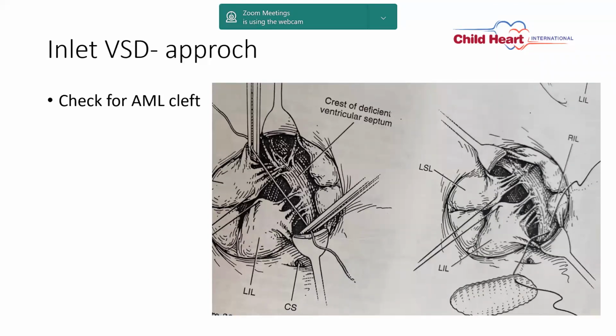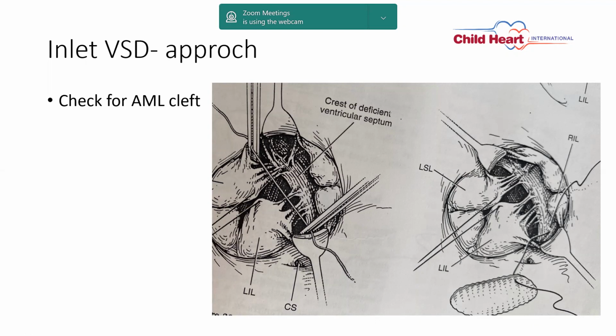Inlet VSD. Inlet VSD exposure is through the transatrial approach. Here, as we know, it is like an AV canal kind of VSD. So your approach of VSD closure is similar to an AV canal VSD closure approach. You can do the VSD patch. First of all, you measure the VSD, the length as well as the width, after that you take a proper size of the patch.